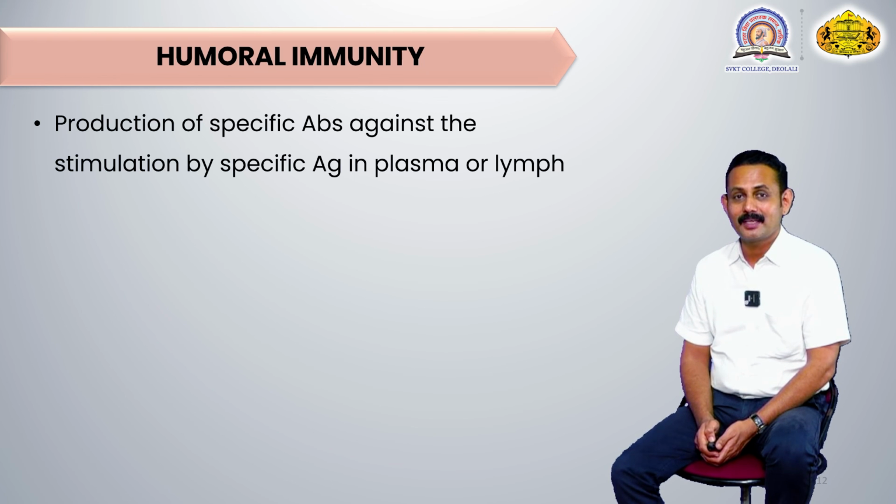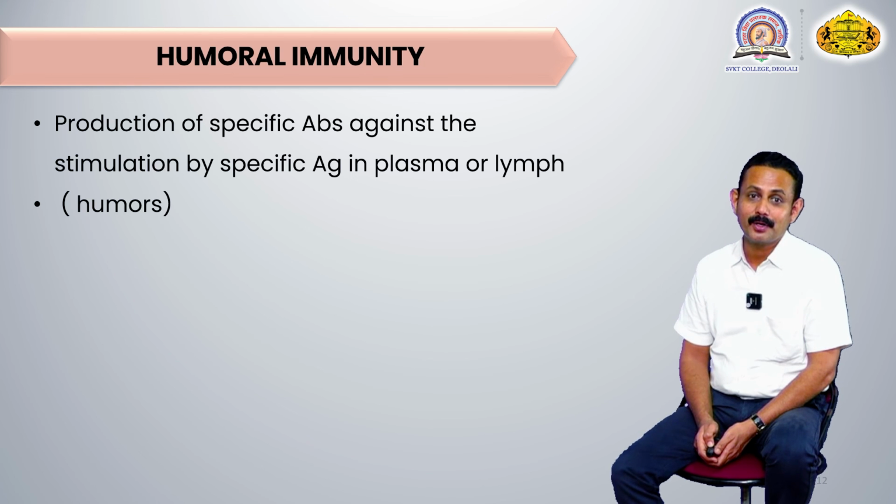And these antibodies, after secretion by the antibody-producing cell, are secreted in the fluid portion of the body, that is, in the plasma or in the lymph, where this fluid portion is called a humor. That's why it is called humoral immunity.